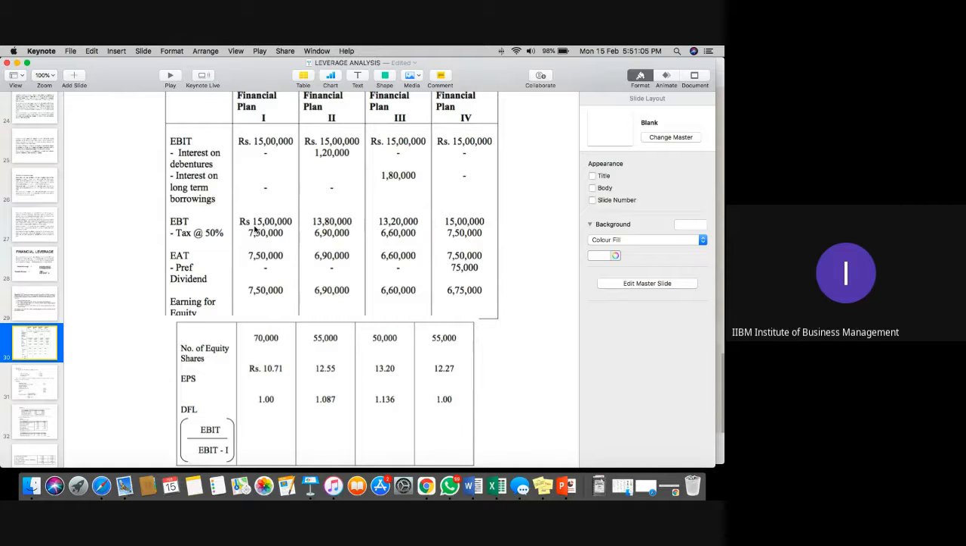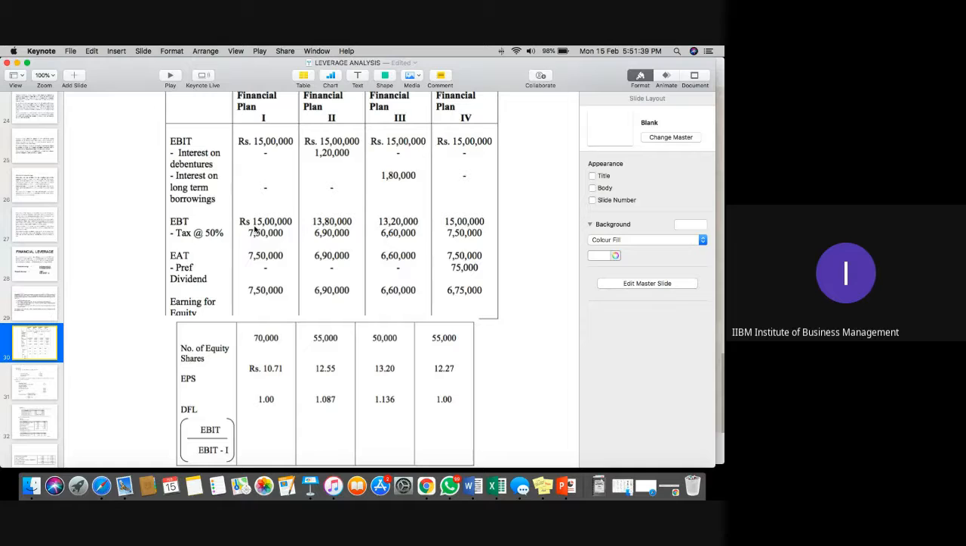First option, please. Then from EBT, we'll subtract the 50% taxes. That is 7.5 lakh. So what is left now? It is EAT, earning after tax. And from earning after tax, there is no preference dividend. So whatever earning after tax is available, it is earning for equity shareholders, because the earning which is available to us is only through equity shareholders. So 7.5 lakh is the earning available for equity shareholders.